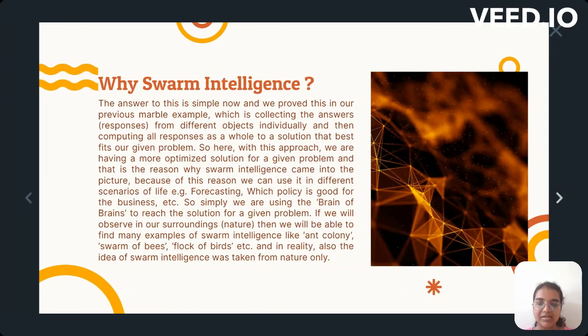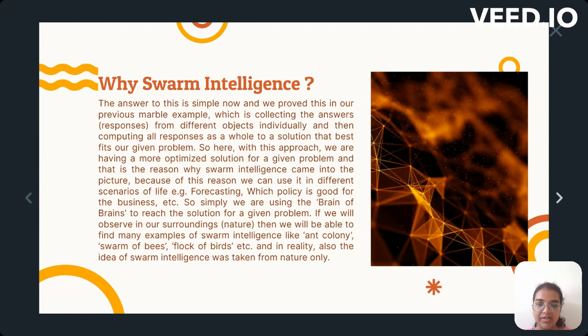Why swarm intelligence? The answer to this is simple now, and we proved this in our previous marble example, which is collecting the responses from different objects individually, and then computing all responses as a whole to a solution that best fits our given problem.